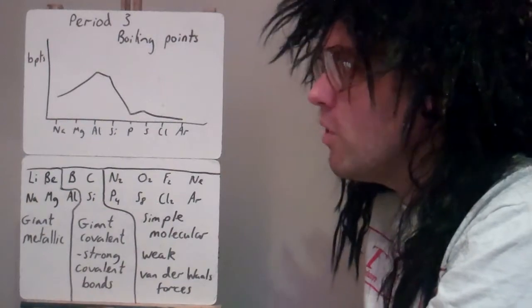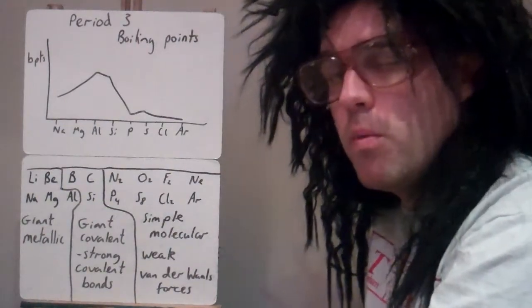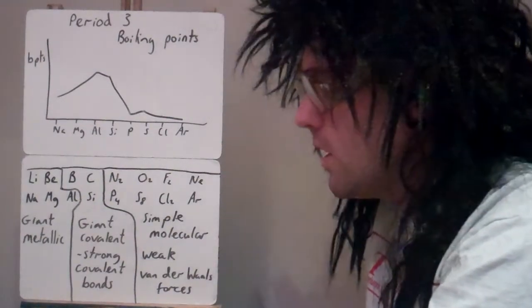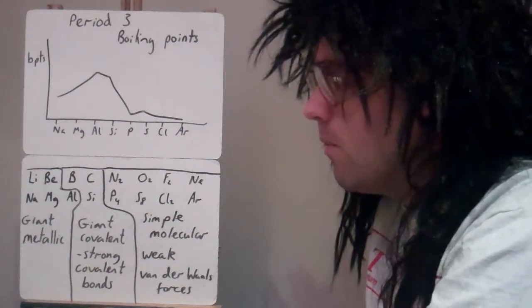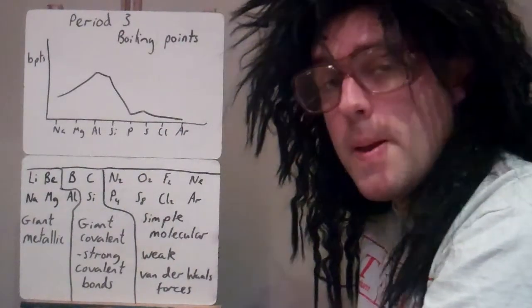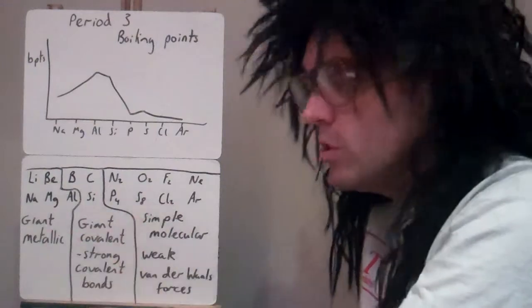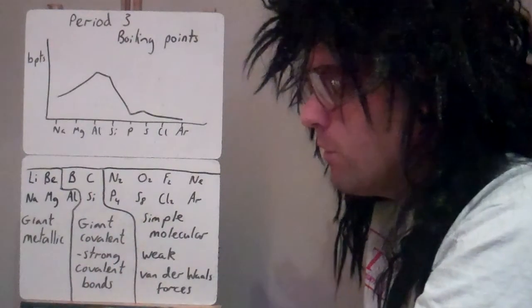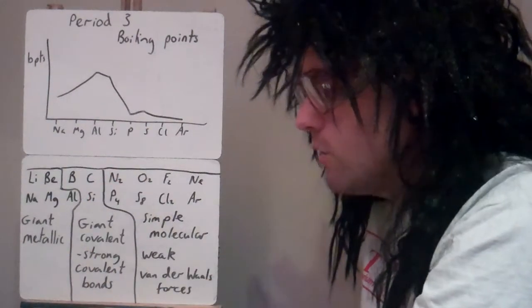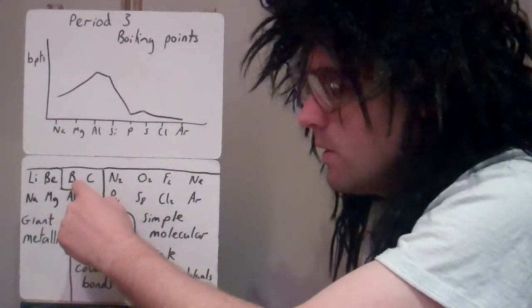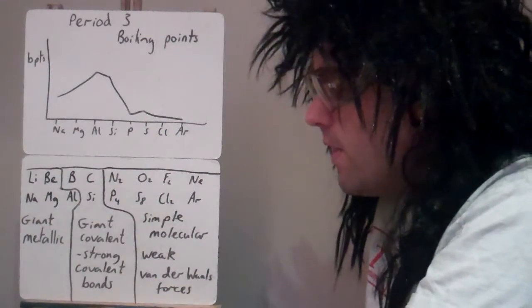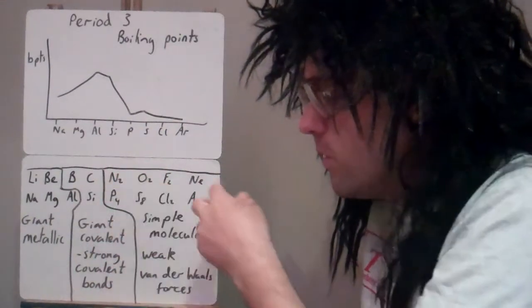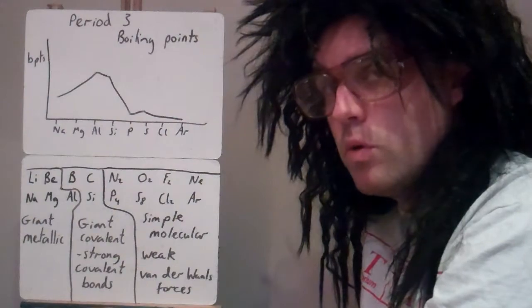Okay, so when you're describing the pattern, the boiling points or melting points across a period, think of the type of bonding. Remember, group 1, 2 and 3 will be metals. If it's period 3, it will just be group 1 and 2 if it's period 2. Giant covalent bonding, look out for them in group 4 and group 3 if it's in period 2. And then from group 5 onwards, we've always got simple molecular or simple covalent.